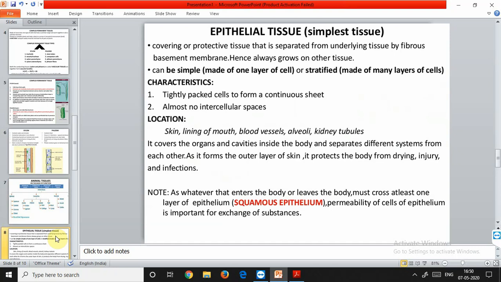Now, what are the types? The various types of epithelial tissues are divided on the basis of the shape and the function of the cells they perform. These are the squamous epithelium, cuboidal epithelium, columnar, glandular, as well as the ciliated epithelium tissues. We'll discuss these in the next class.